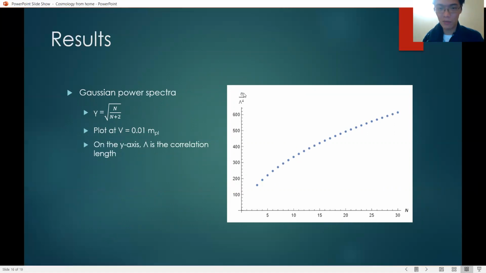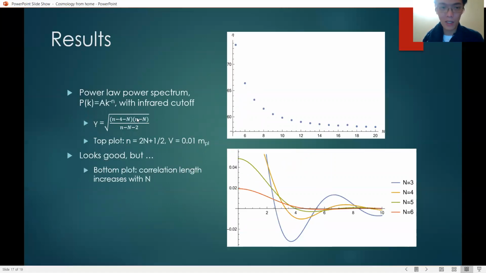On the y-axis, we have eta over lambda to the power 4, where lambda is the correlation length. We see that this curve increases with n, which means that we will never actually get slow roll inflation unless we have lambda increasing with n. But as we have argued previously, we cannot have a correlation length that increases with n. It's not physical. Therefore, a Gaussian power spectrum does not work for inflation. You cannot get slow roll inflation with a Gaussian power spectrum.